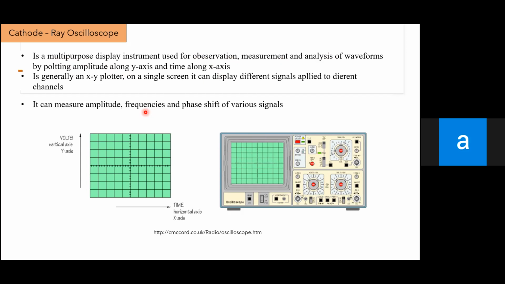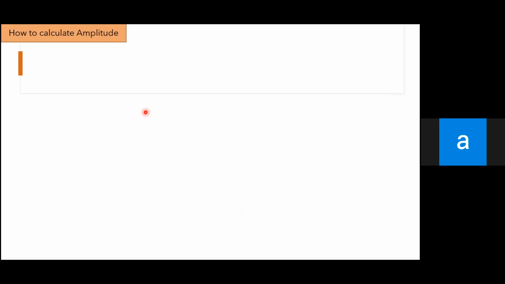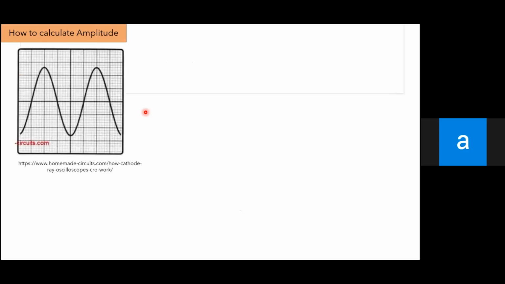So now I want to calculate amplitude, how to calculate amplitude. Okay, actually the waveform of cathode ray oscilloscope, usually we call it CRO, yeah, CRO.